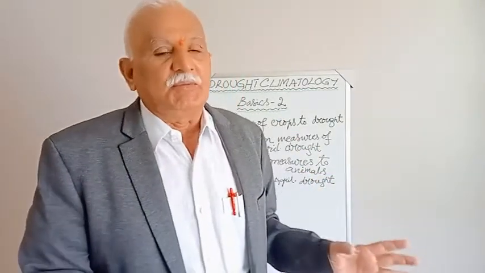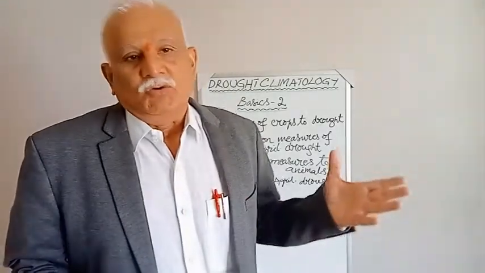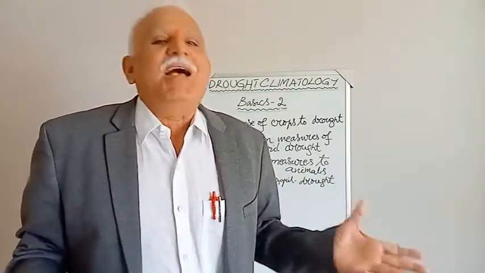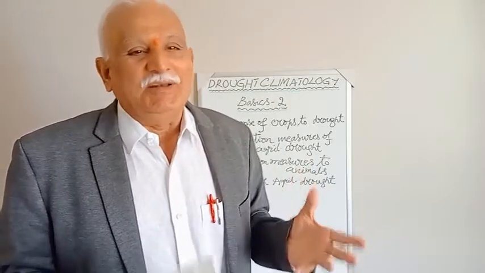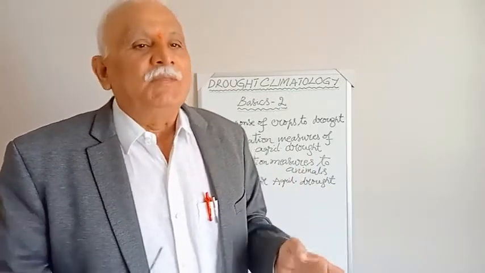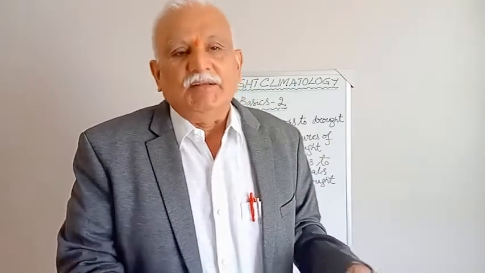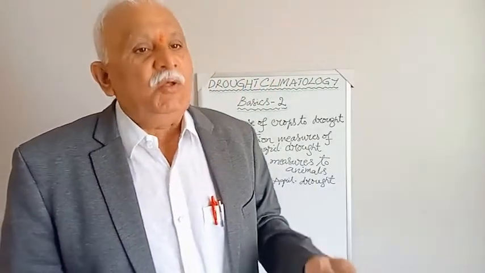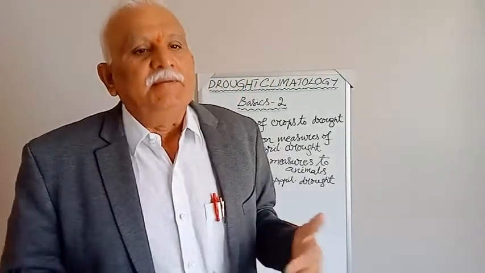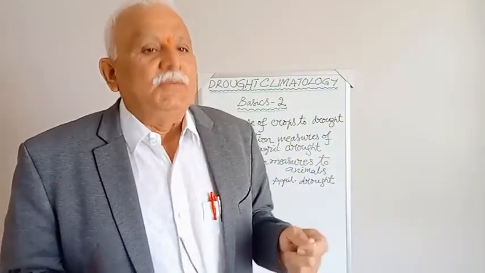Only from the agricultural meteorological point of view. General climatology and drought climatology is a vast, unending subject, so innumerable lectures can be given. However, as far as UG, PG and Ph.D. students of agricultural meteorology are concerned, those components only I am going to cover in Basics 2, and then we advance. Even in the advanced classes, we try to understand drought climatology only from the agricultural meteorological point of view.